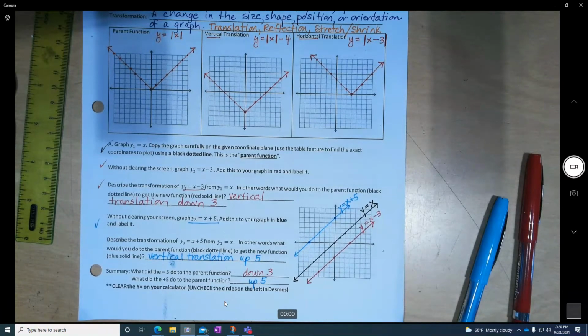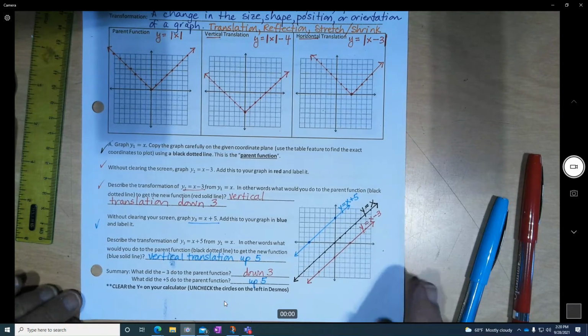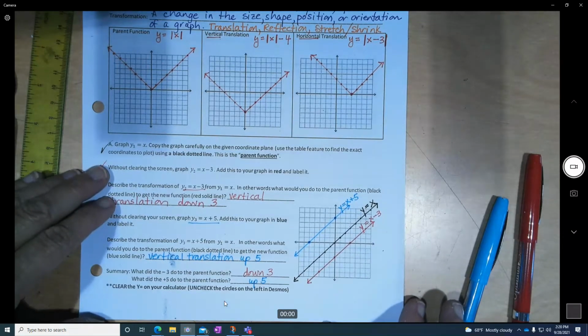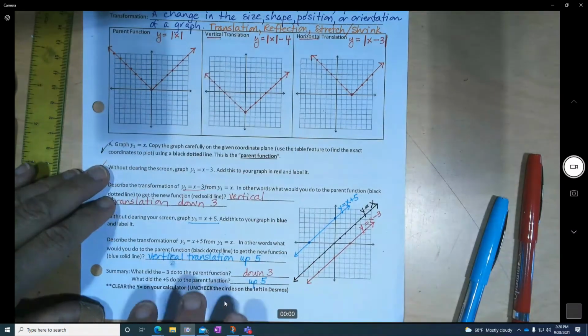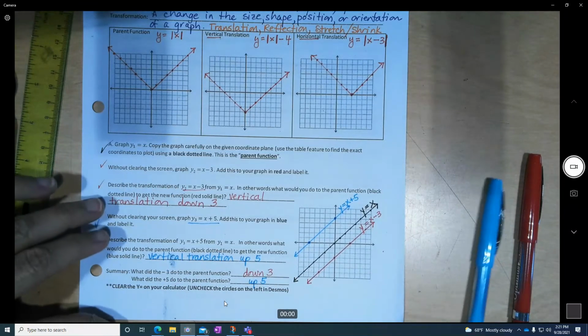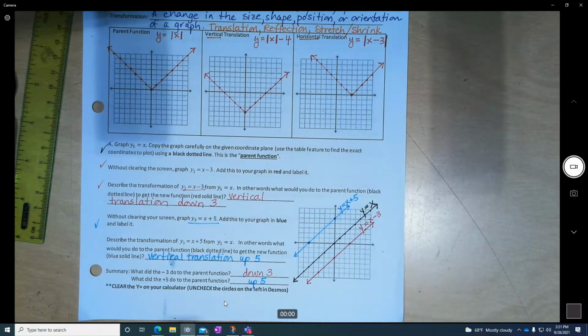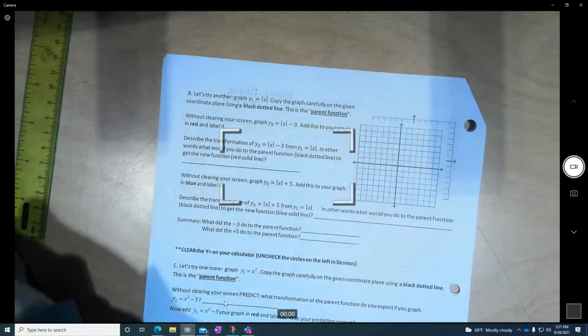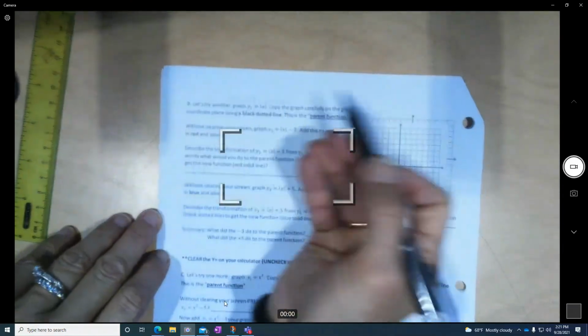Do let me know if I go too fast. Okay, by the time I get here, I've done it a few times. So these are vertical translations, either up or down. But I do have to turn the page, and I'm going to show you some more stuff on Desmos. So we turn the page, and now we're looking at another graph.